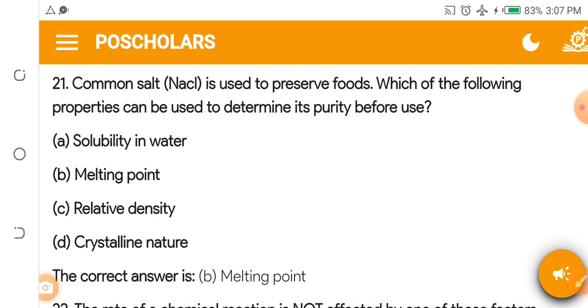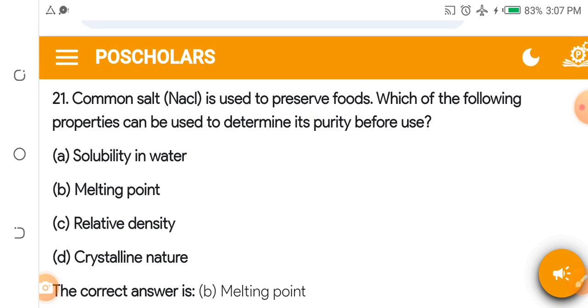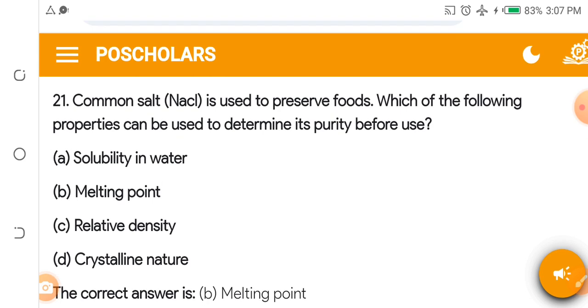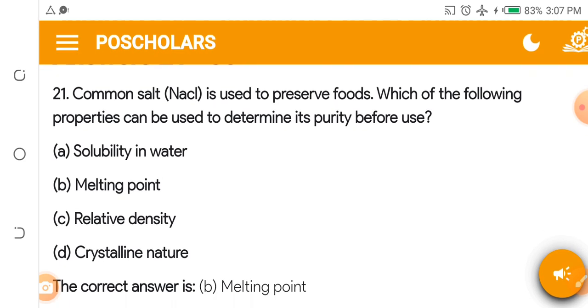When salt is used to preserve food, which of the following properties can be used to determine the purity of that salt before you use it? A. Solubility in water. B. Melting point. C. Relative density. D. Crystalline nature.